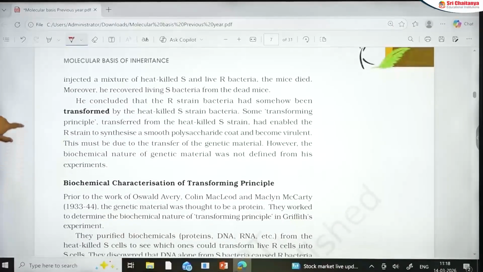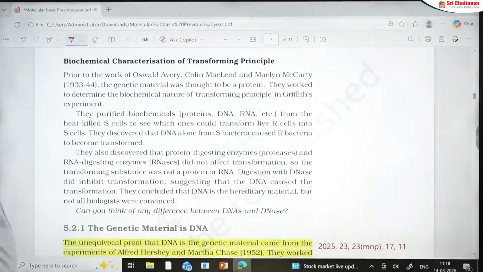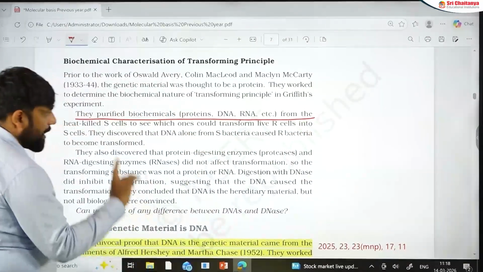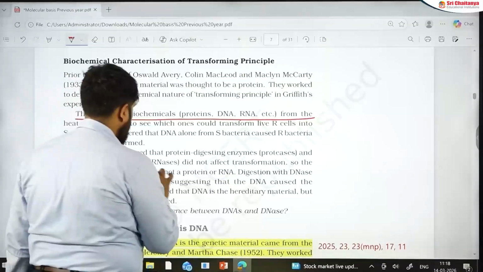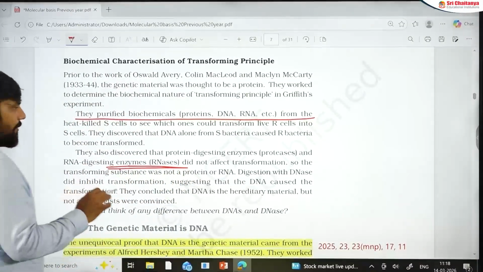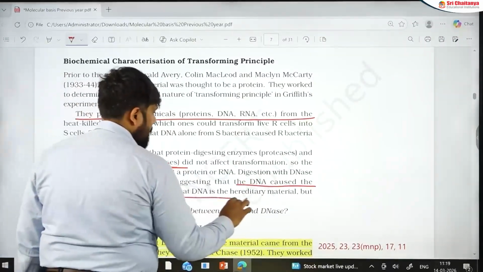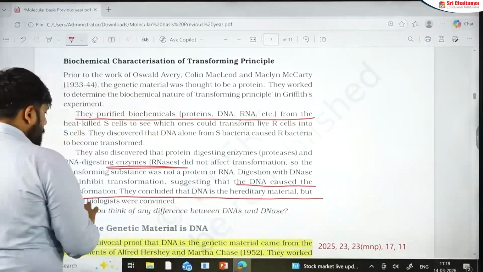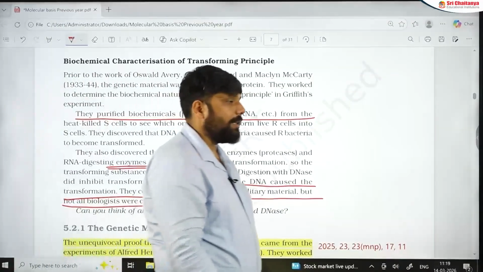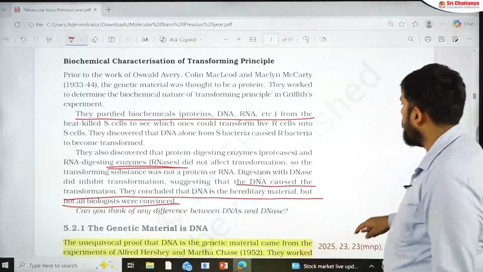Now let's go to the biochemical characterization part. Remember this here? They will ask you which of the chemicals are purified and what are the enzymes that have been used. So RNases and all that is mentioned in Avery, MacLeod, McCarty. Now here's a confusing line: the DNA caused the transformation. This concludes that DNA is a hereditary material, but not all biologists were convinced. They did prove that DNA is a genetic material or the hereditary material, but was it unequivocal proof? No, it was not unequivocal proof.